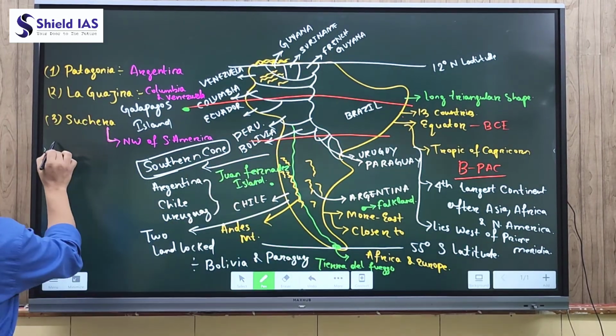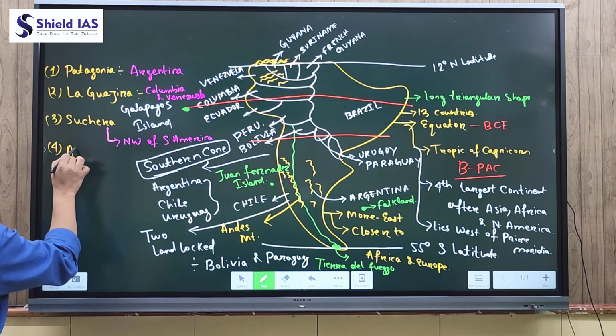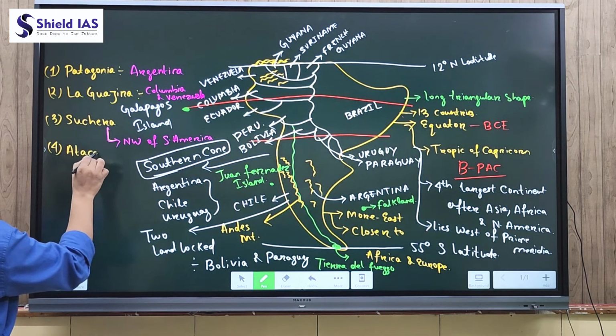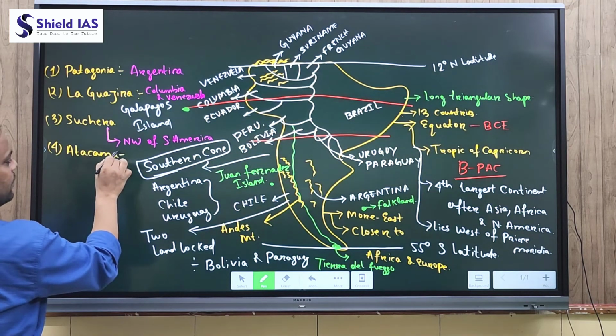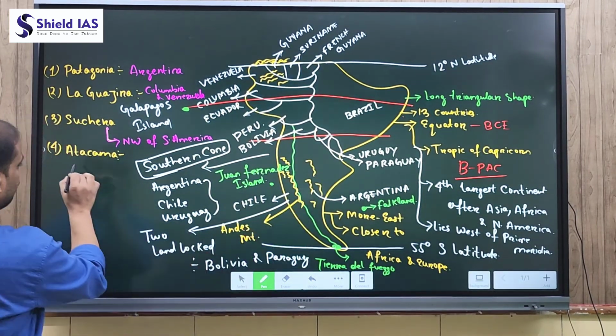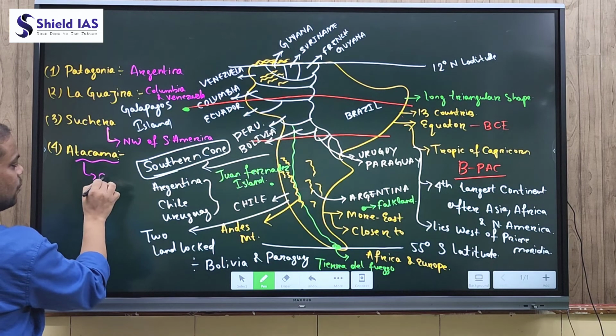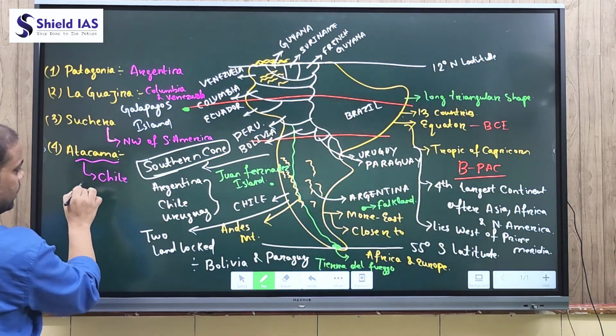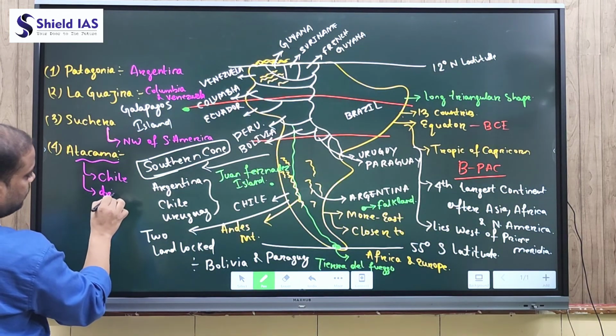And the next important desert is the Atacama Desert. The Atacama Desert is the driest place on earth, which is located in Chile.